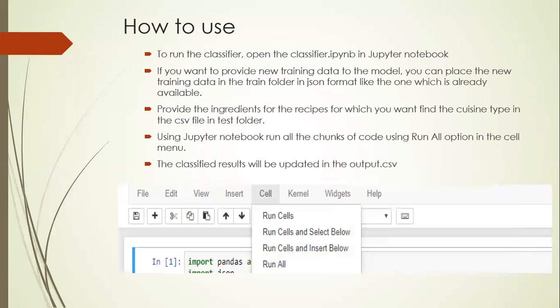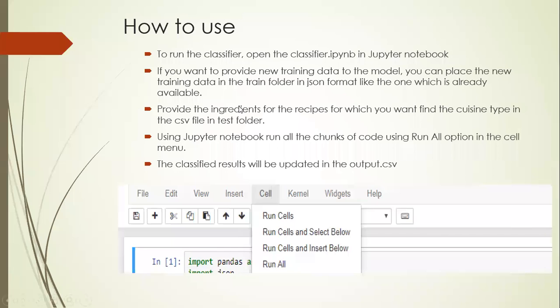Once you have placed all this, if you want to run the classifier file through Jupyter Notebook, you can either run each chunk, or you can run the whole project by using the run all command. We showed that in the screenshot below. Once you run the run all command, you will have your output in the output.csv file.